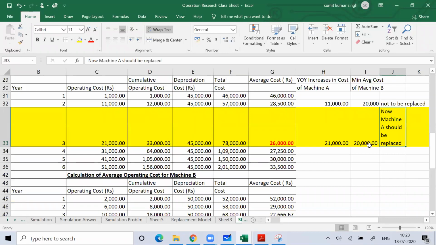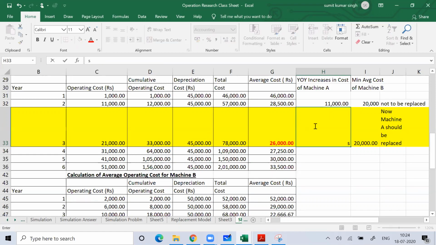This gives you the picture that after 3 years, the year on year increase in the cost of machine A is now more than the minimum average cost of machine B. It means now it is the high time that you should replace machine A by machine B.